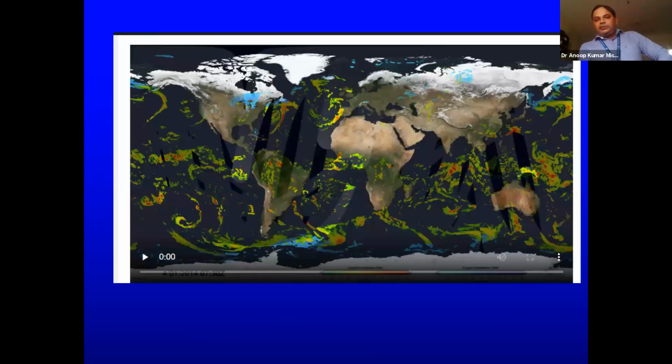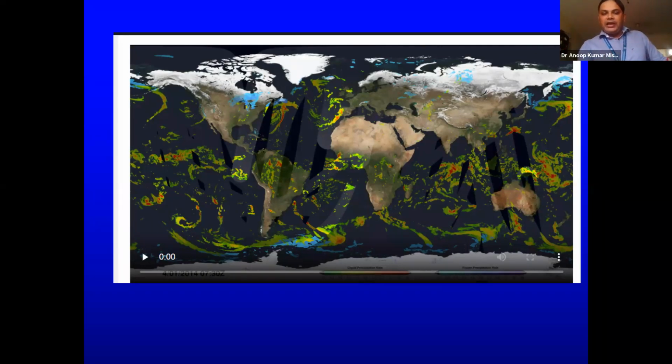And this is how the swath looks. Somebody was asking how the swath looks. So this is a part: we have a satellite that moves from north to south or south to north pole. So there is one ascending path and one descending path. For the entire globe, we can say there are 15 passes for ascending and again 15 for descending. Again, it depends on the swath width of that particular satellite.